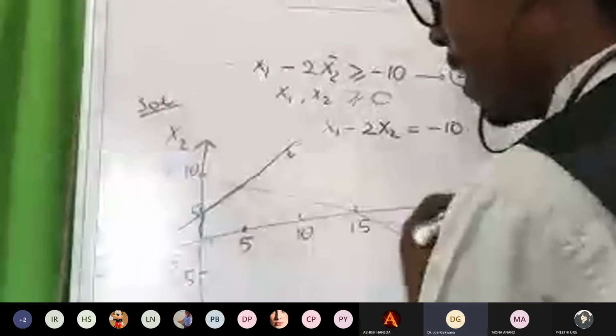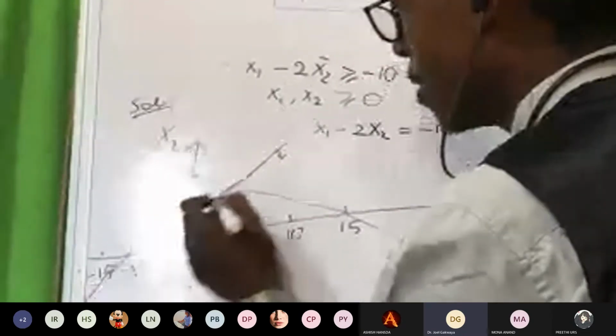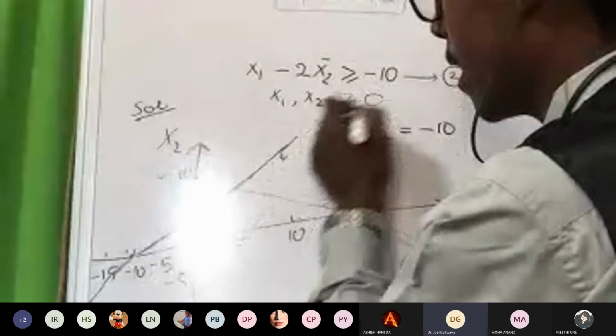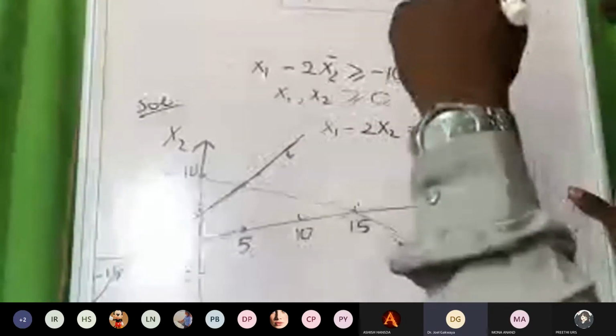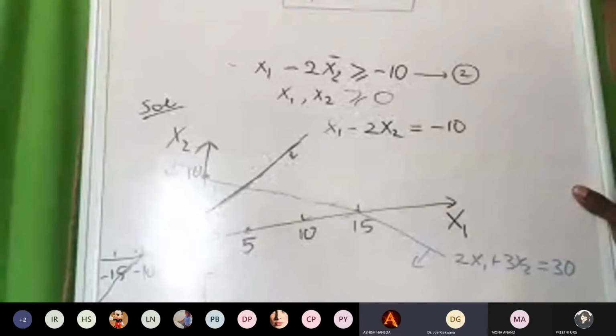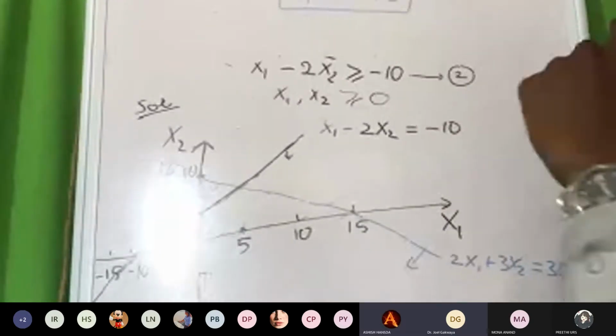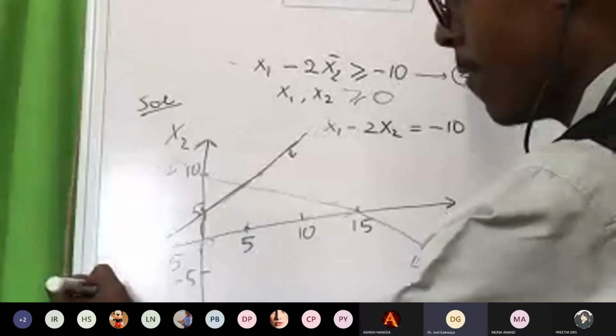Let me mention once again, this is the line which we have. We prolong it here, it goes up here, it can go even to infinity. Where are they? Which number? Which side? Below the line or above the line? It should be above the line, sir. Okay, as she said, it should be above the line.